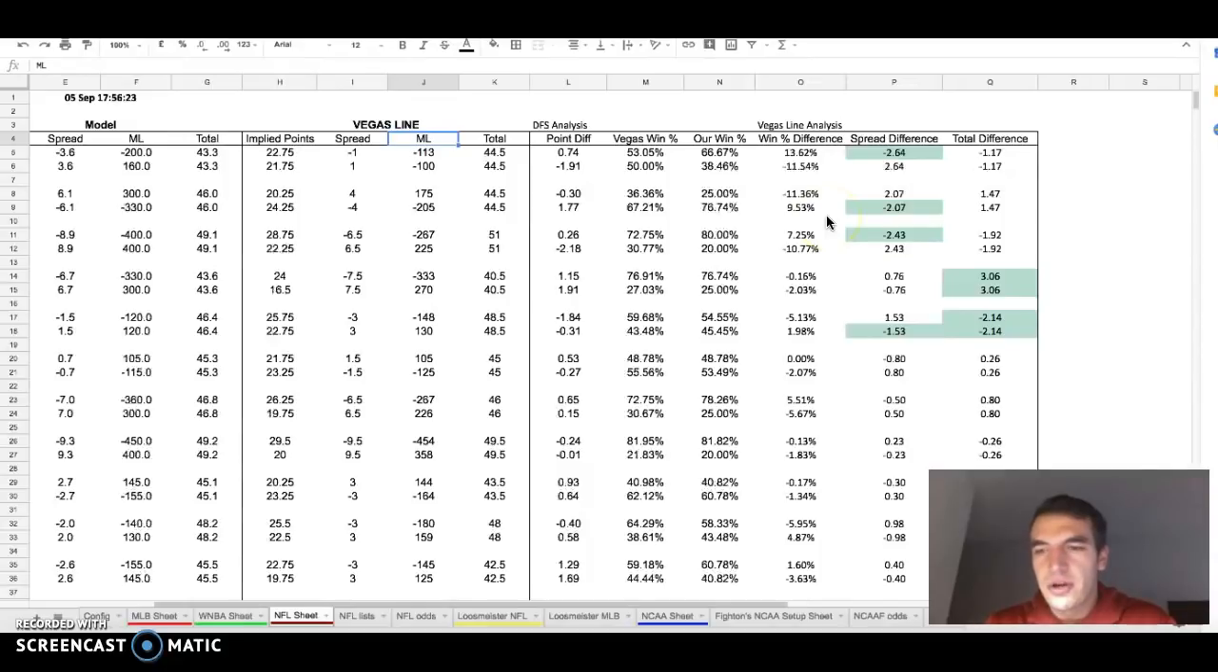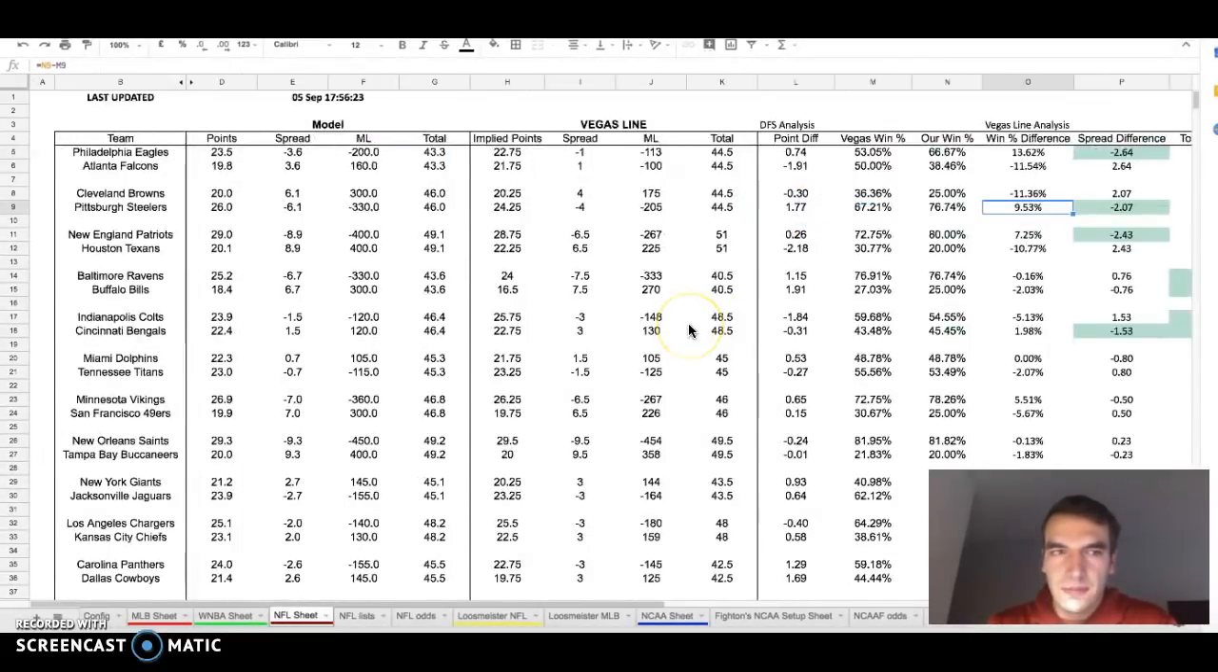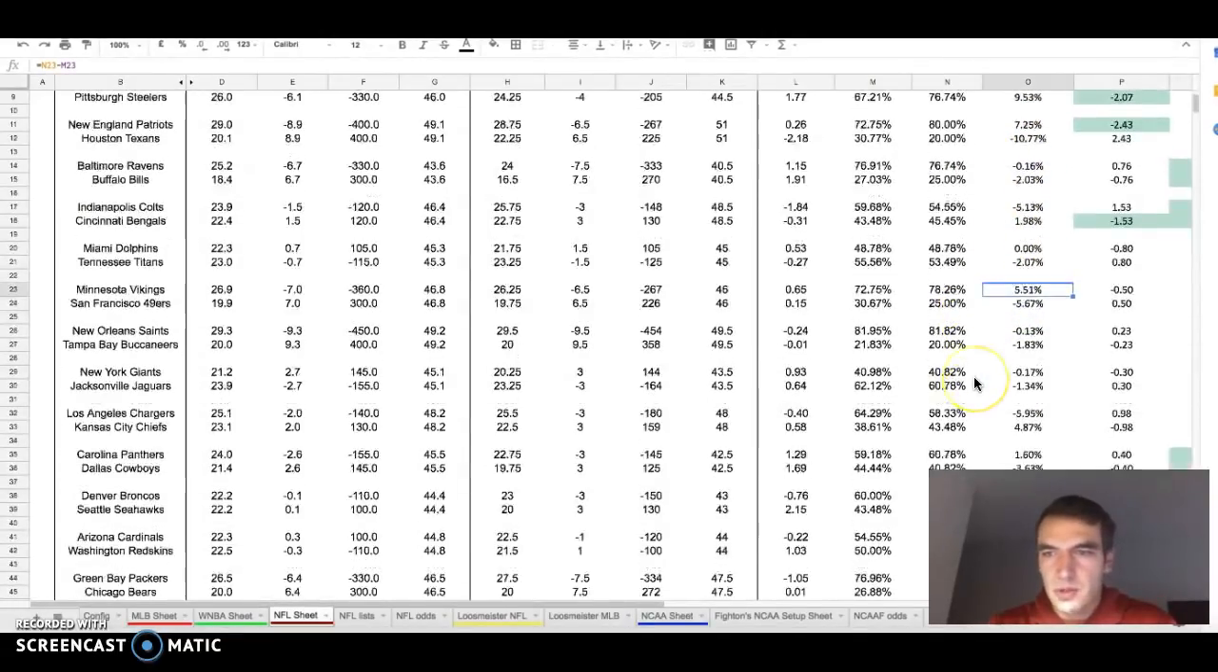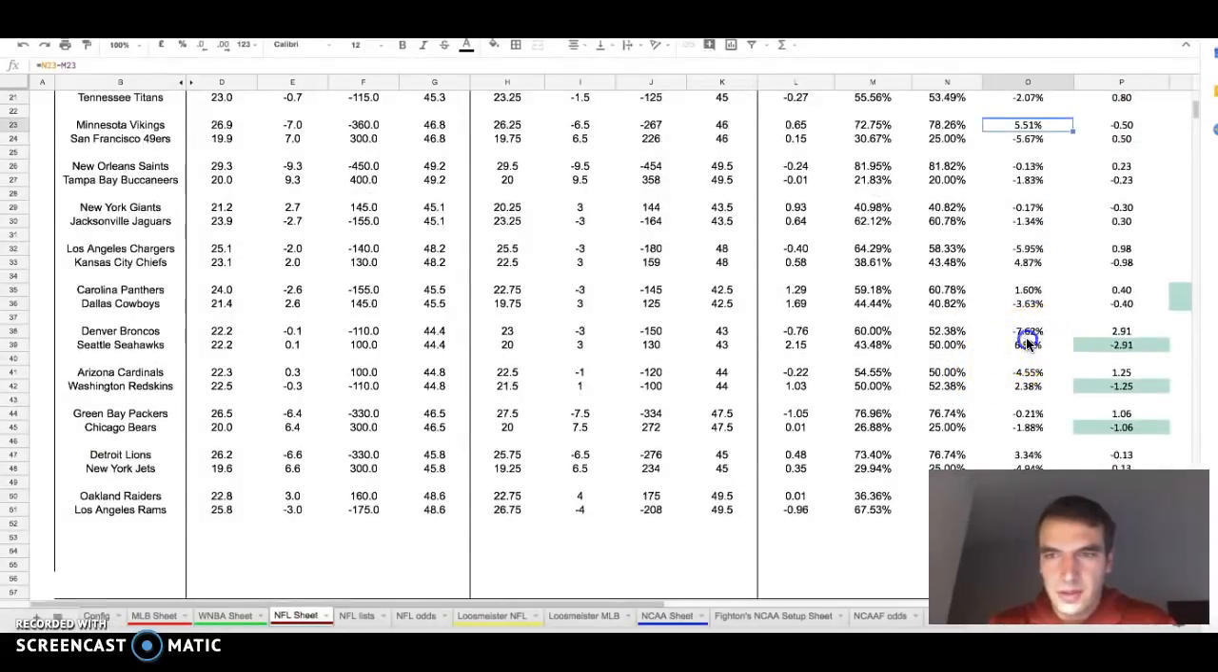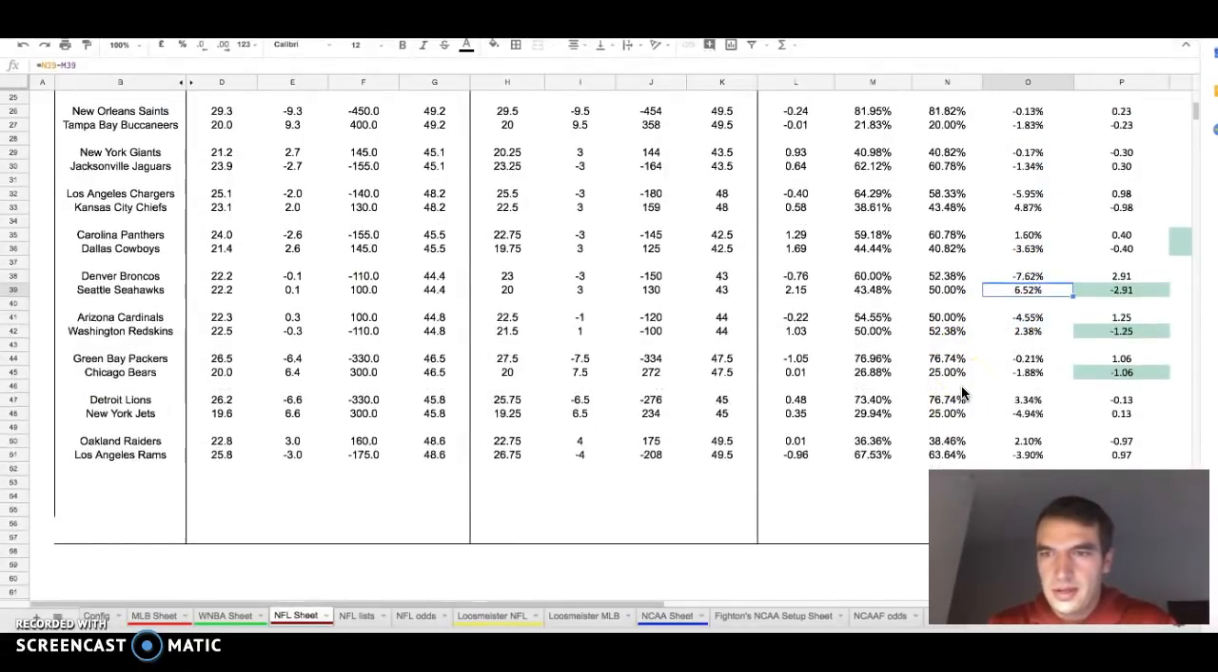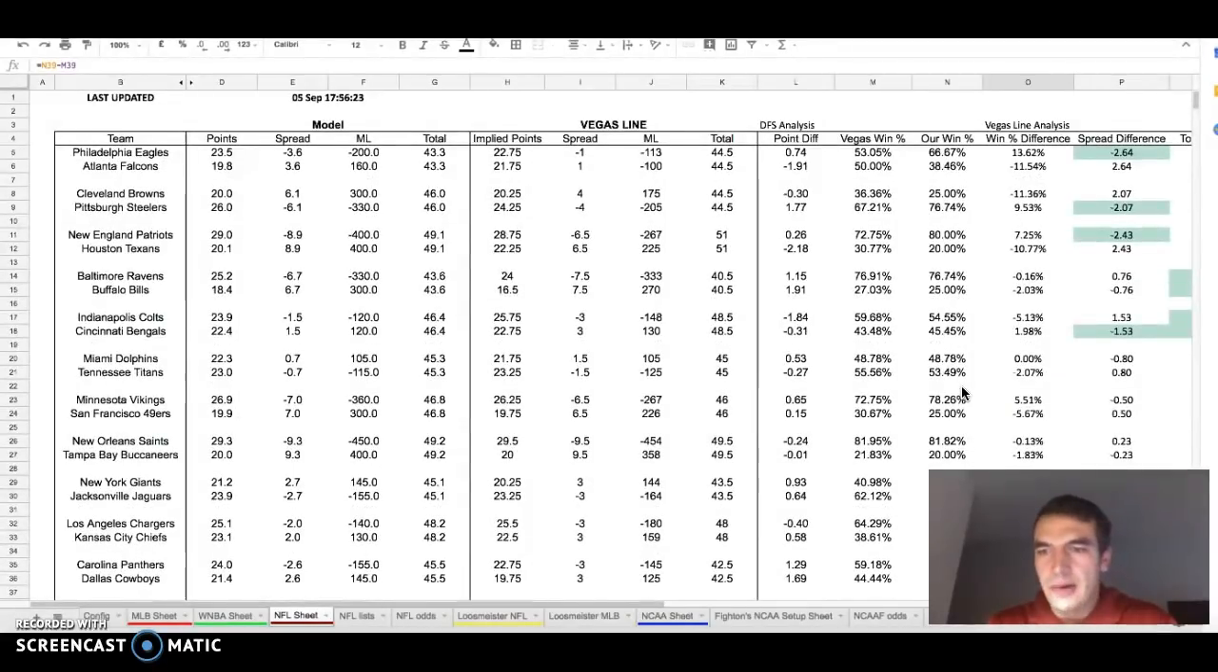Basically, whether or not there is value in what we see, like we saw in WNBA, or we're currently seeing in MLB. We want to target plays that are over 5. So, for example, we would have Philly, Pittsburgh, New England, Minnesota, Seattle, and that's it so far. The model has a lot of moving elements, and so it changes from day to day.